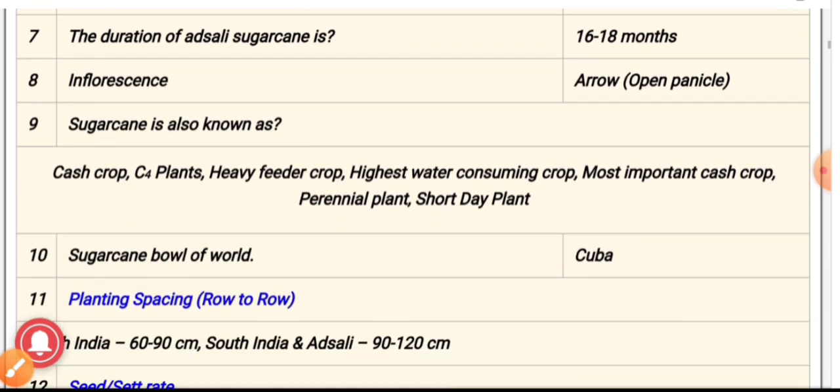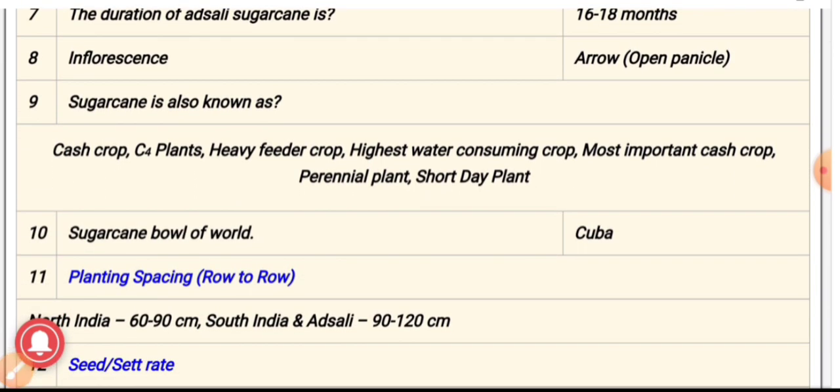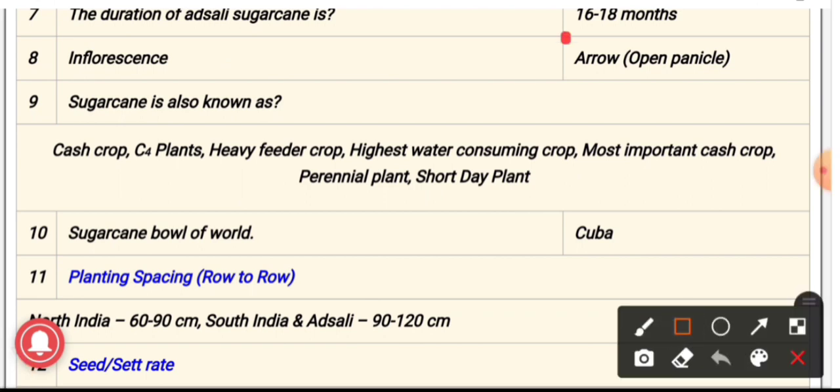Eighth question, the inflorescence of sugarcane. It is known as arrow or open branched panicle. Ninth question, sugarcane is also known as. The answer is sugarcane is a cash crop. Sugarcane is a C4 plant.